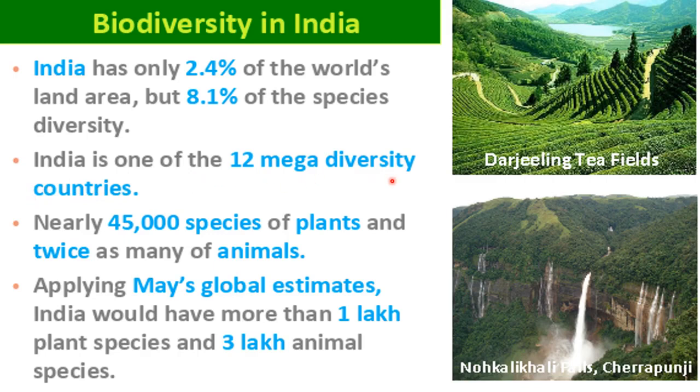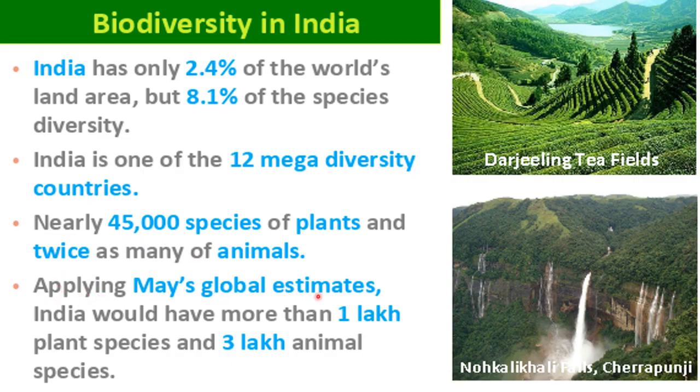Very much biodiversity is found in India. Nearly 45,000 species of plants and twice as many animals: 45,000 species of plants are found in India, and about 90,000 species of animals are also present. So India is a biodiversity-rich country.